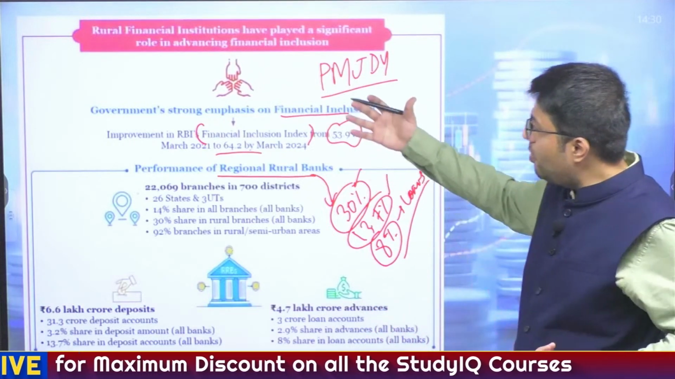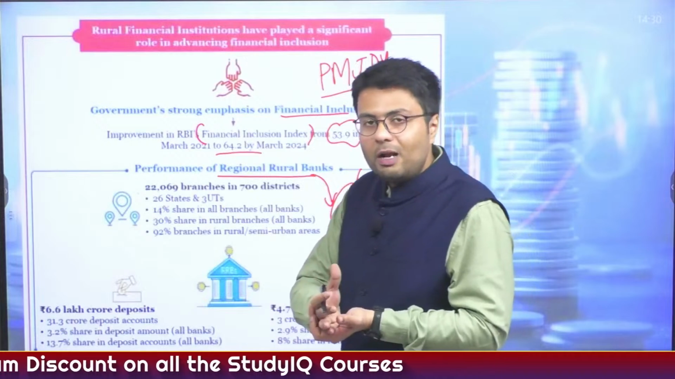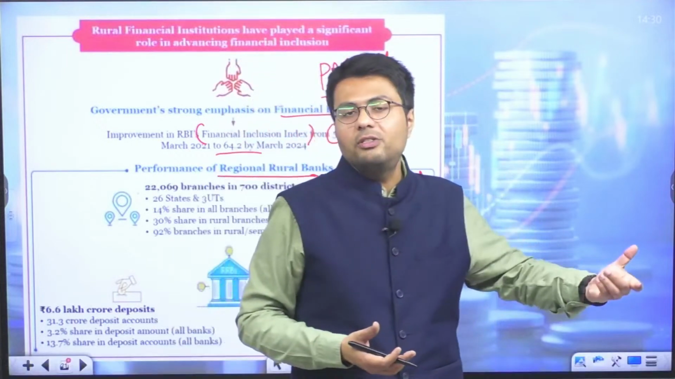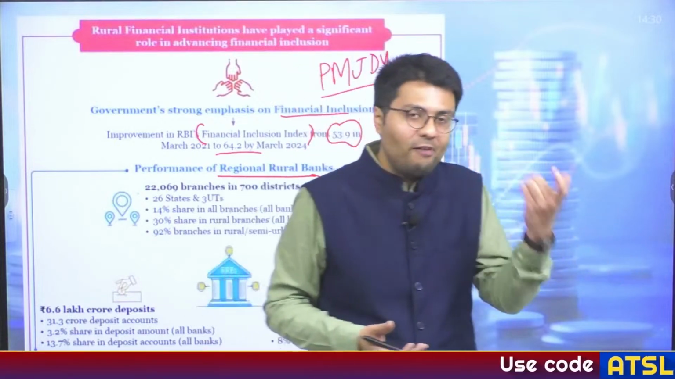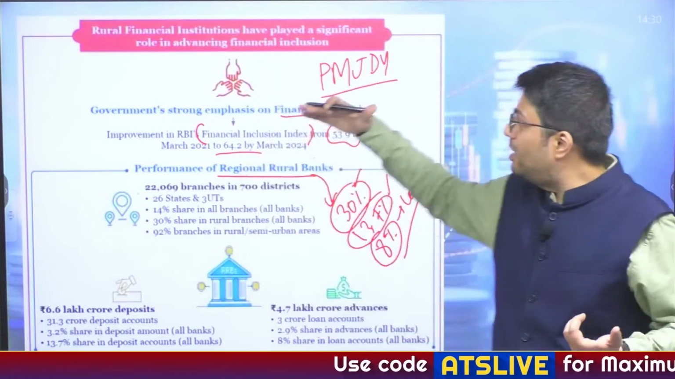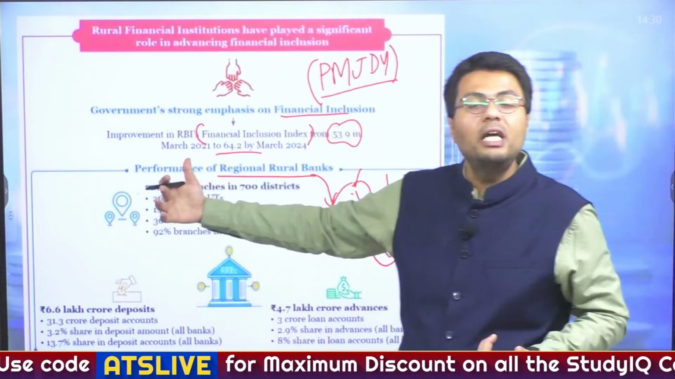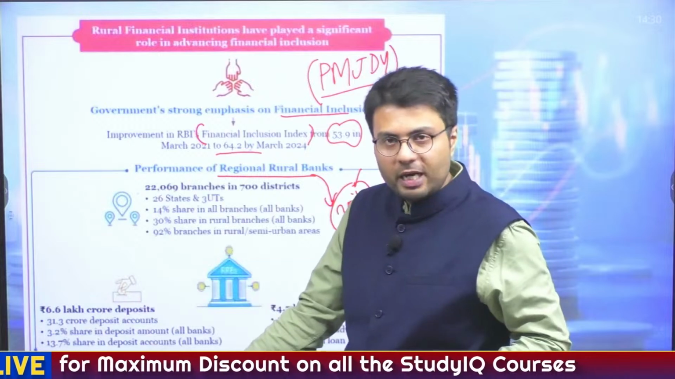So this is how the existence of regional rural banks has increased the banking potential, especially the provision of banking services to rural people, as they now have bank accounts made under Pradhan Mantri Jan Dhan Yojana, and this highlights the success of the government's intention to bring financial inclusion in India. Understood?